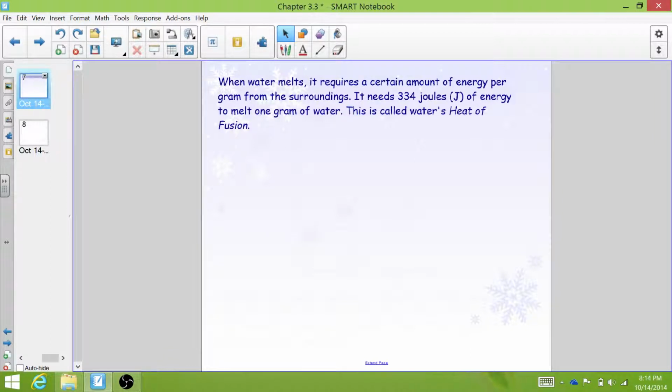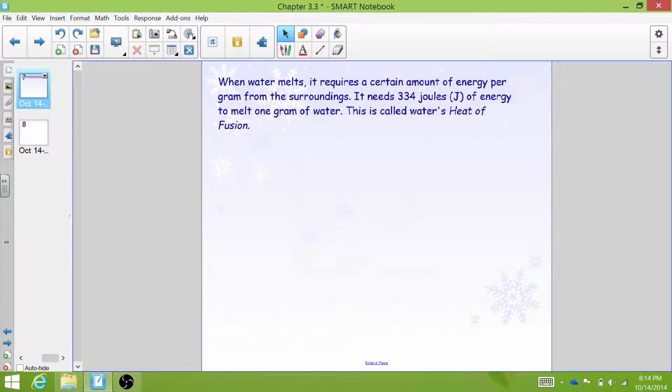Now, it turns out that I can't just put the same amount of energy into water to get it to boil as I can to put into liquid nitrogen to get it to boil. Just like every substance has its own boiling point, the temperature at which it will boil, every substance has its own what's called heat of fusion and heat of vaporization. And these are specific numbers that tell us how much energy needs to go into that substance to get it to change from one phase to another.